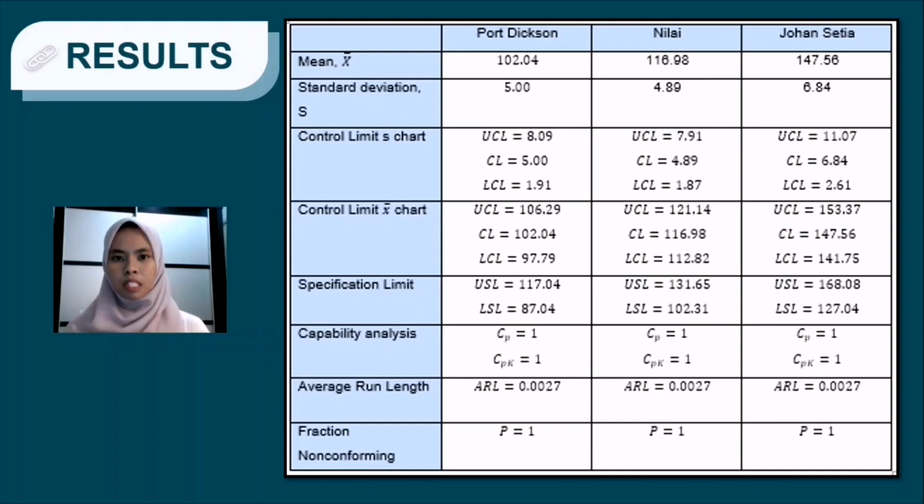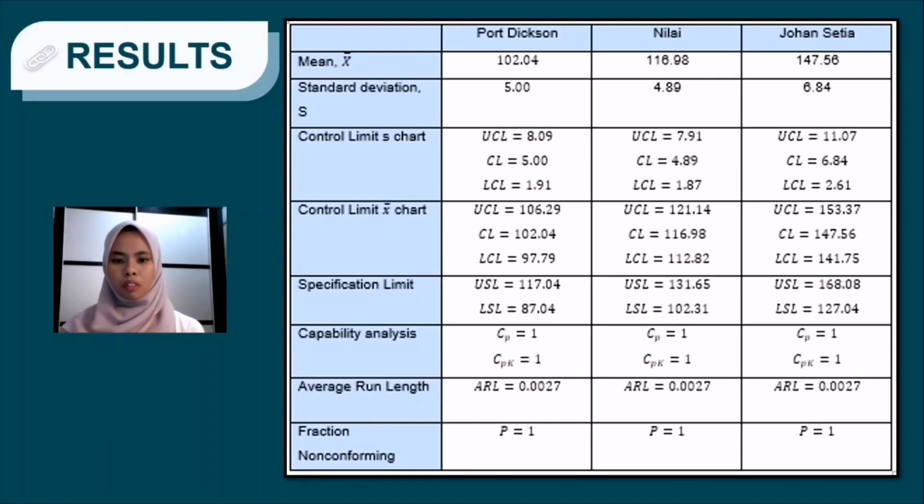The value of the specification limit is calculated to be applied in the capability analysis. All of the values for the process capability and process capability index are equal to 1 for all locations in the sample. The values of Cp and Cpk are equal, indicating the control chart is capable to monitor the process of API. It's indicating the process of the API is centered, as the mean remains unchanged for all locations.